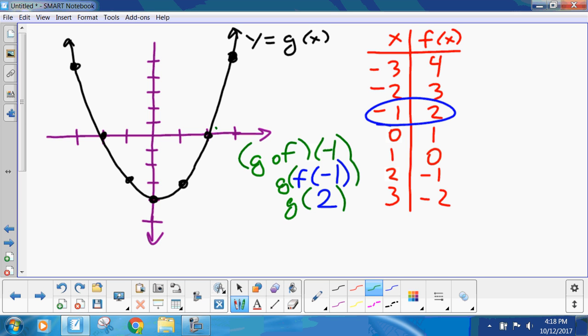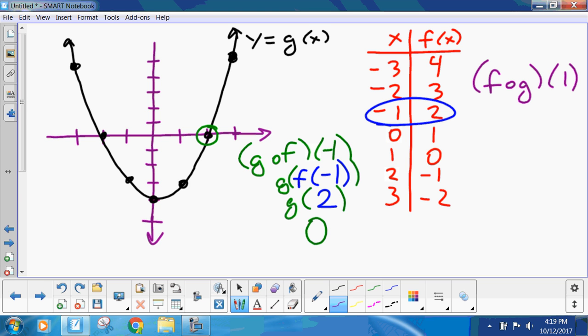When x is 2, y is 0. Okay? Now, one more. Say f of g of 1. So pause the recording, try that, come back, we'll check our answers.